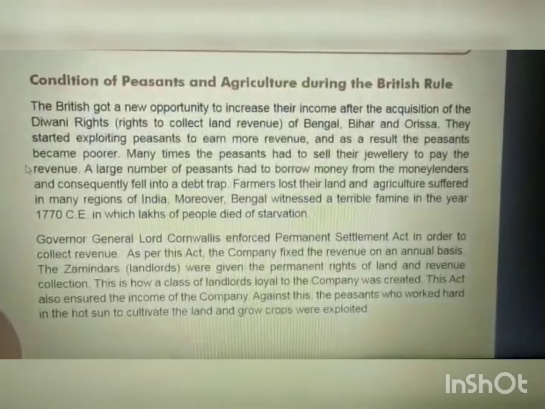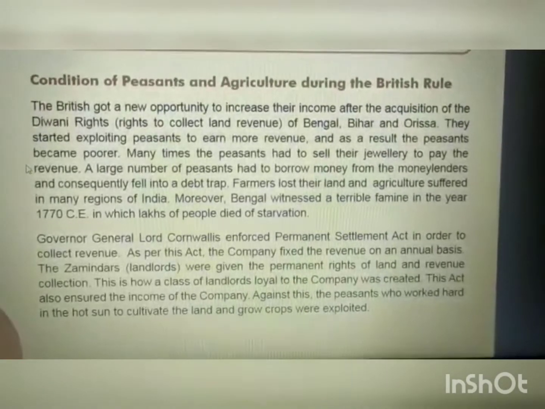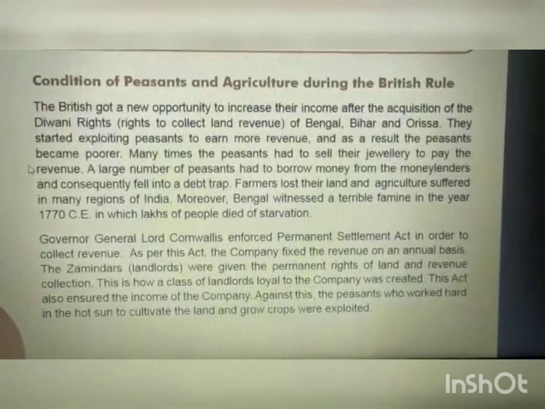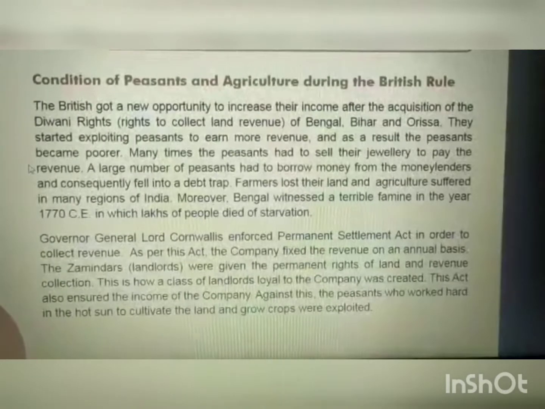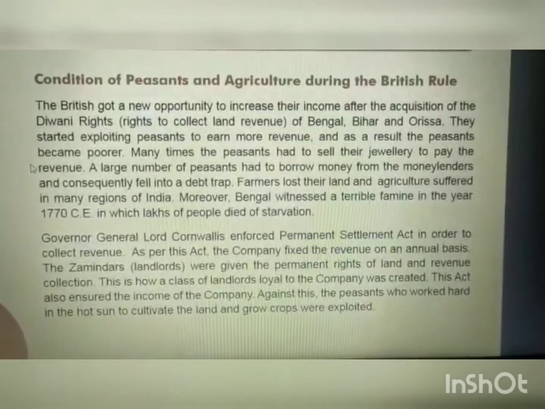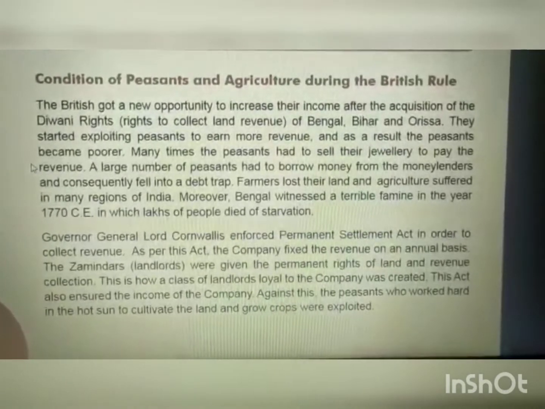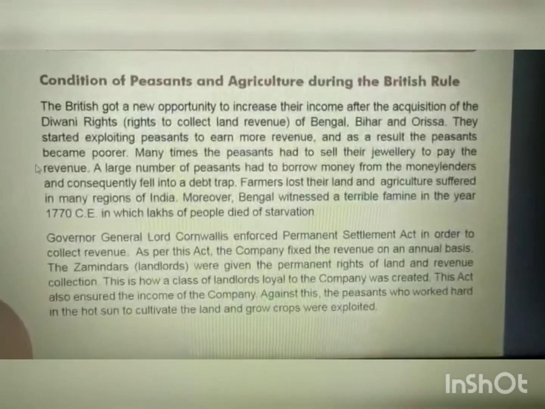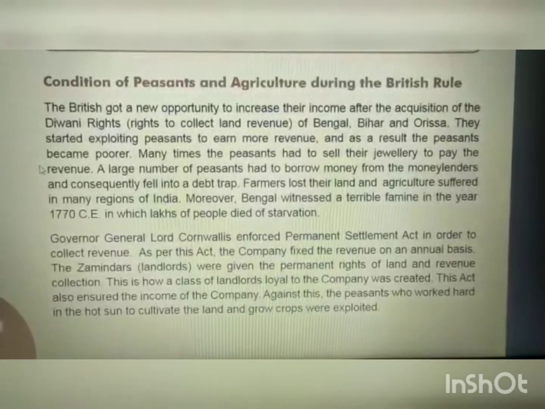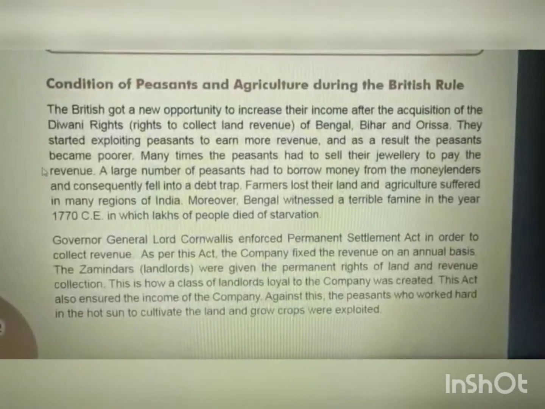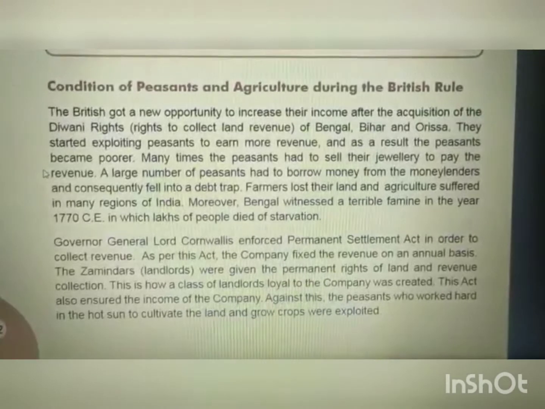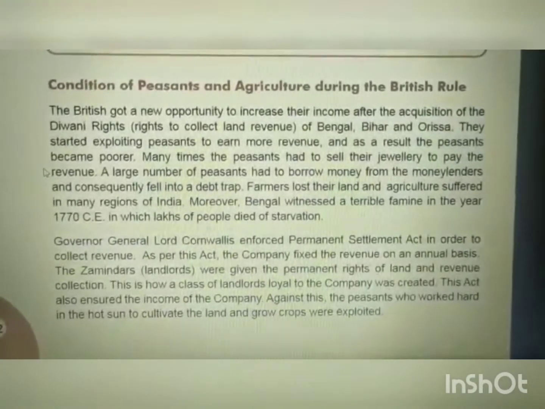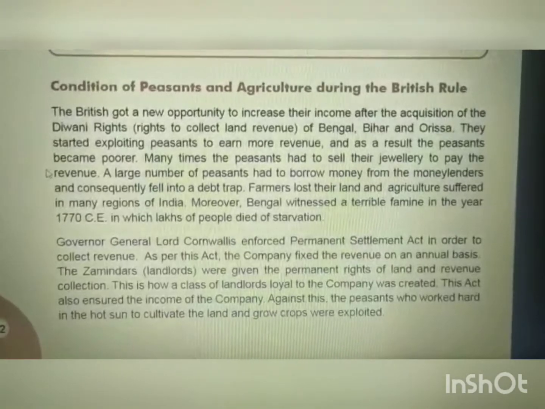Many times the peasants had to sell their jewelry to pay the revenue. A large number of peasants had to borrow money from the moneylenders and consequently fell into a debt trap. Farmers lost their land and agriculture suffered in many regions of India. Moreover, Bengal witnessed a terrible famine in the year 1770 CE, in which lakhs of people died of starvation.